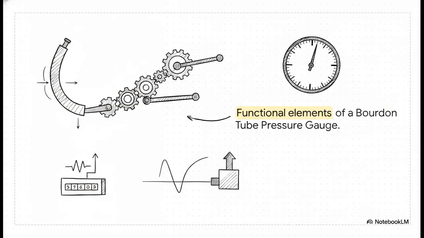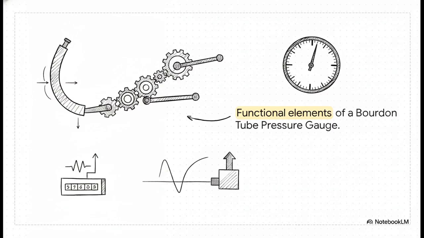Let's ground this abstract concept in reality for a second. Take the Bourdon-tube pressure gauge, a super common mechanical instrument. So pressure enters the curved Bourdon tube, which is our primary sensing element. As the pressure builds up, the tube actually tries to uncoil. That tiny little displacement, that's our variable conversion. But, you can't easily see a millimeter of uncoiling with the naked eye.